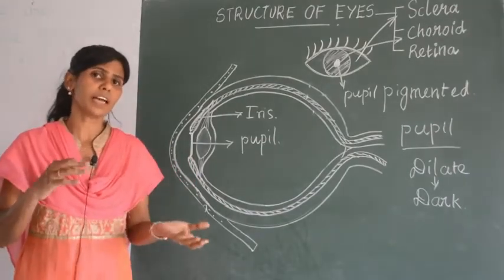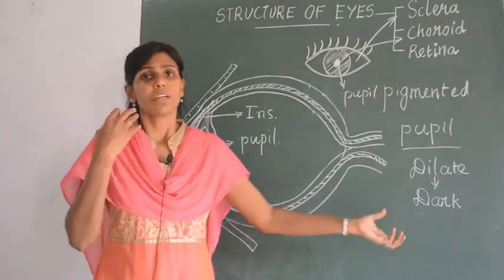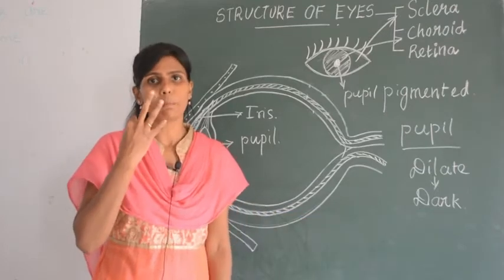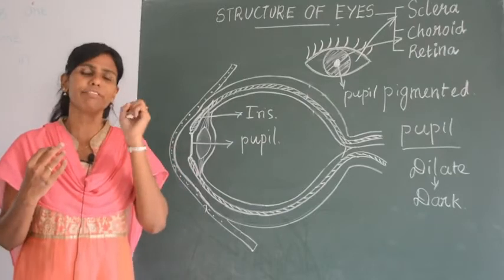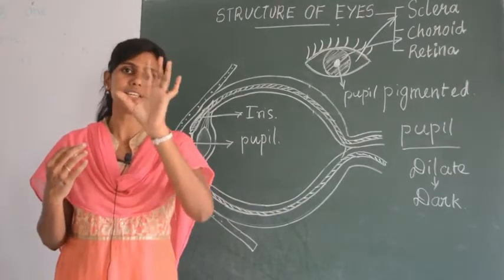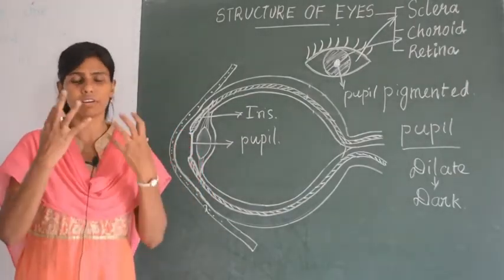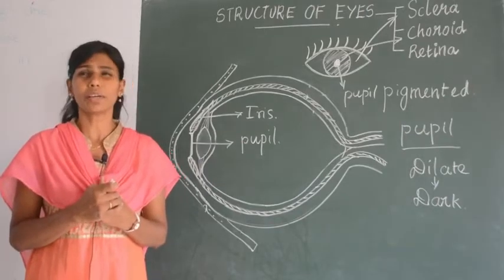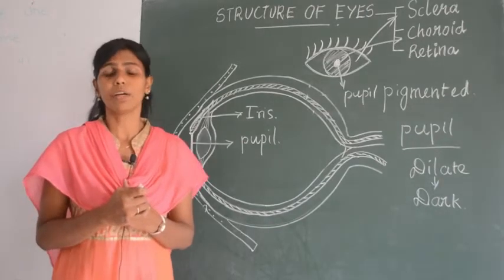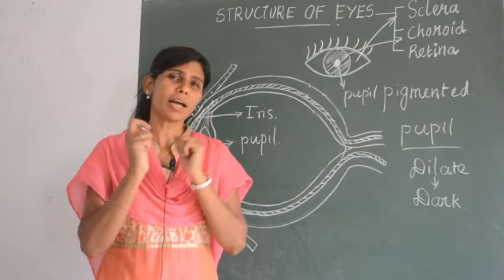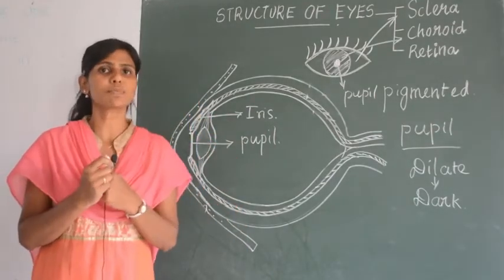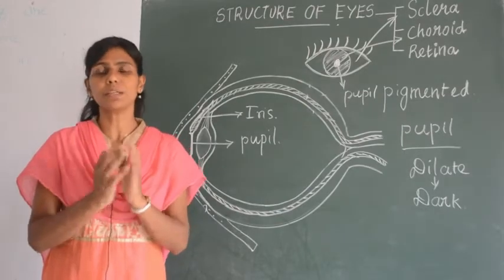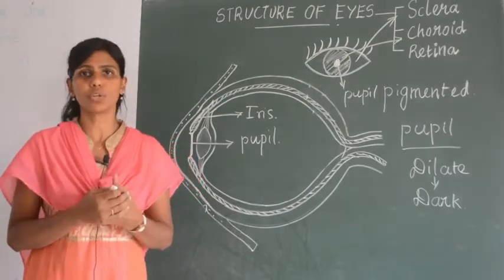At the same time, oppositely, if somebody shows a bright light in front of your eyes, what do you do? You shrink your eyes. Why? Because you try to contract your pupil. You try to make the pupil size smaller to prevent too much light entering into your eye.